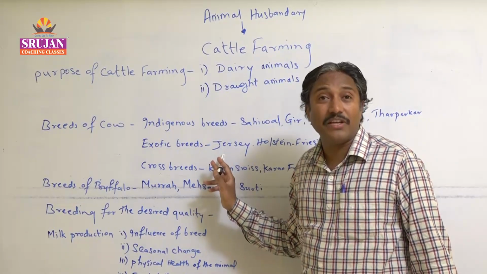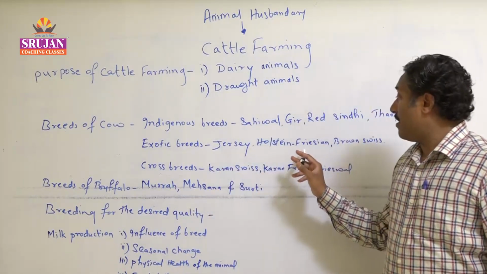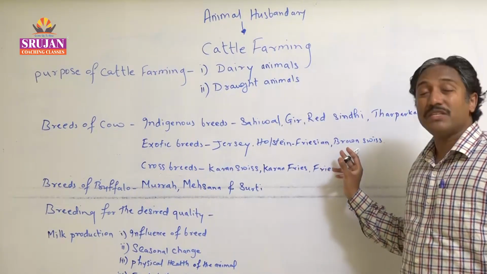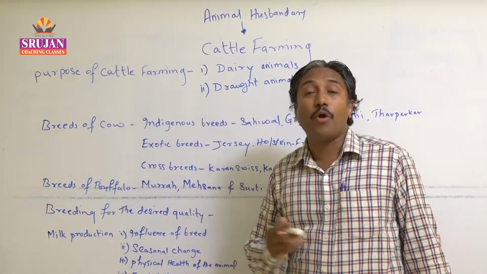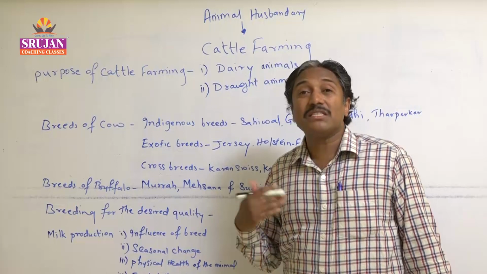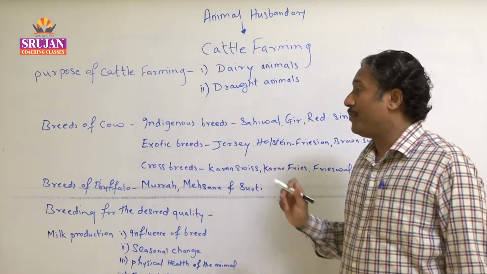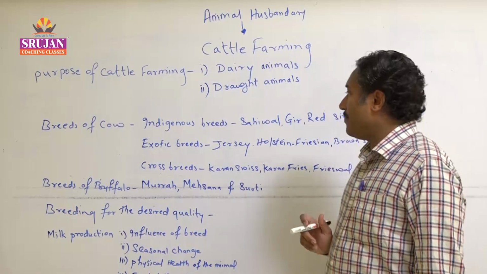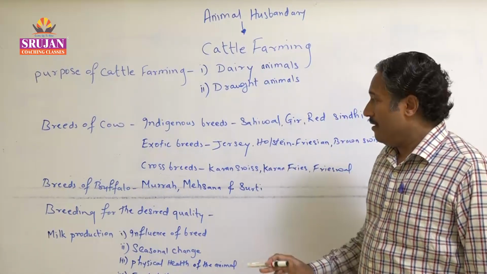ये foreign country से लाया गया है. तो जर्सी गाय के बारे में आपने सुना होगा. Then Holstein Friesian के बारे में आपने सुना होगा, Brown Swiss के बारे में आपने सुना होगा. Why have these cows generally been brought from other countries? Because their milk yielding capacity is very large. इनका जो milk yielding capacity होता है ये बहुत ज़्यादा होता है. That's why we are utilizing them from a commercial point of view for selling the milk.